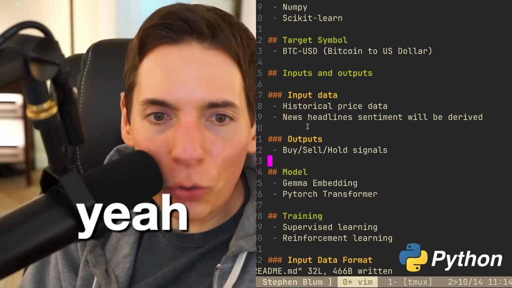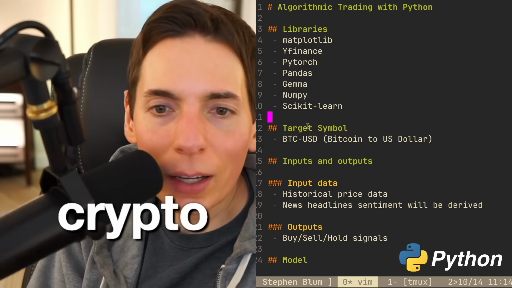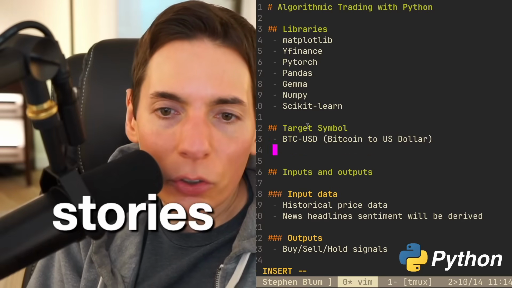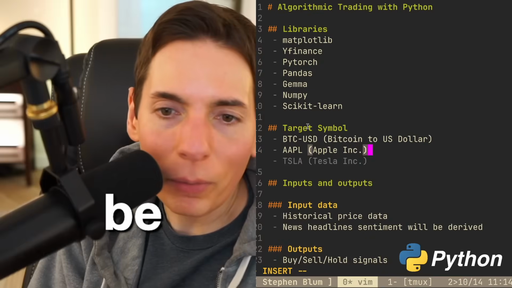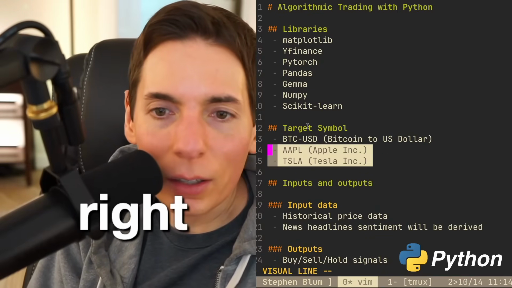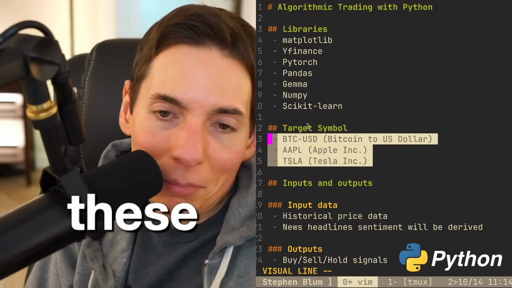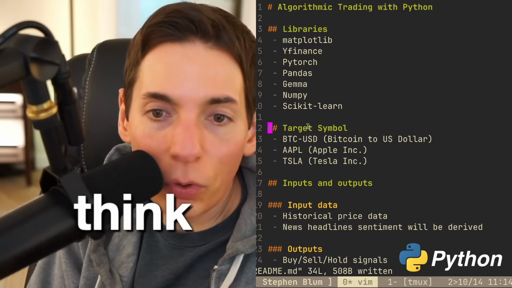Are you building a crypto trader? Yes, we are, Tech Stories. Well, it's a trader that can be any kind of symbol. So it could also work for Apple or Tesla, right? It could work for any of these. We could train on any of these. But Bitcoin's fun. I think Bitcoin will be fun because it's volatile.